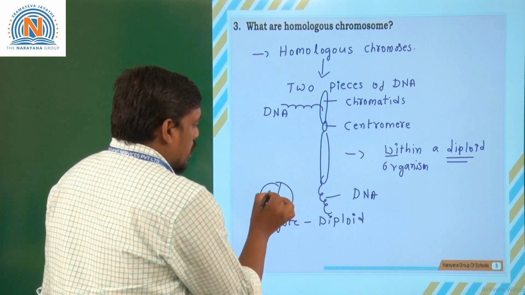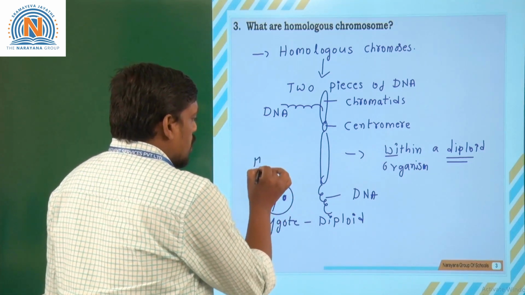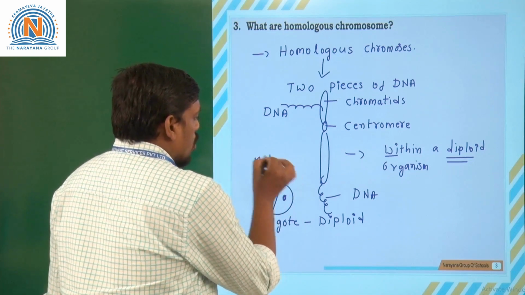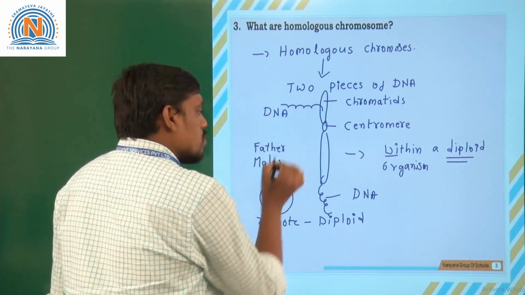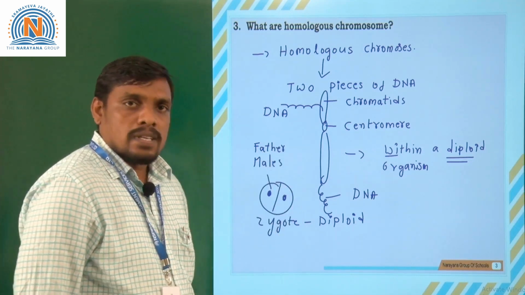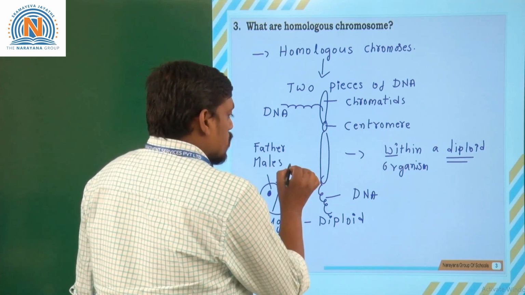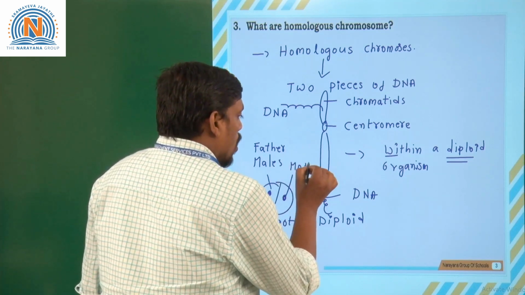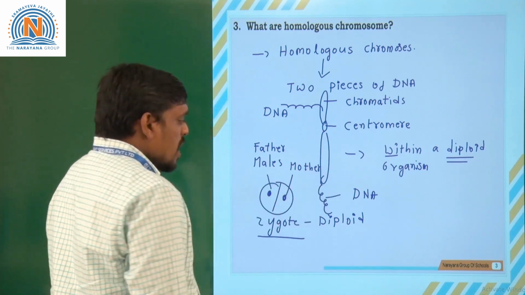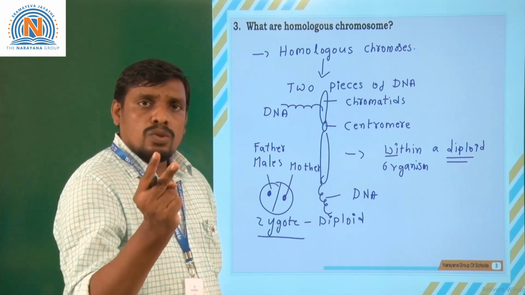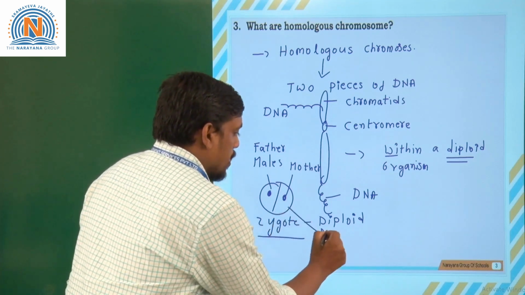One nucleus comes from the male, the father. So, one nucleus the zygote receives from the father's sperm cell, whereas the other nucleus the zygote receives from the mother's ovum. So, a cell which contains two different nuclei is called a diploid cell.